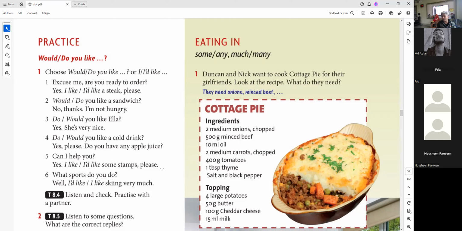Duncan and Nick want to cook cottage pie for their girlfriends. Look at the recipe. What do they need? Let's talk. They need onions. And they need beef. Okay.